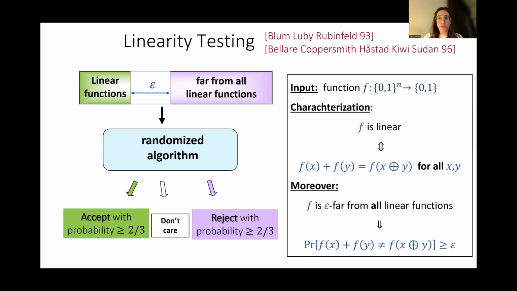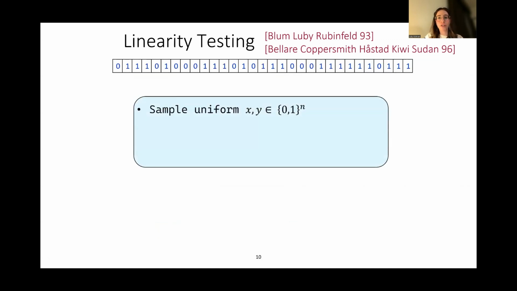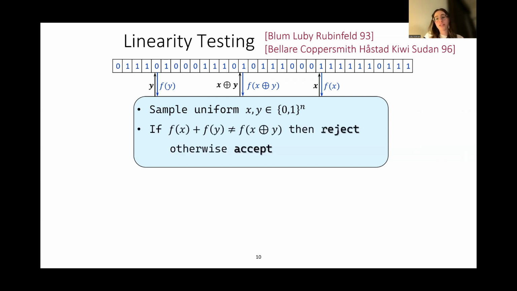So there is a natural algorithm here. Let's do some animation for this. We have the algorithm, and it wants to test linearity. So sample x and y, query their values, and the next query is x XOR y. Once you have the information f(x), f(y), and f(x XOR y), it can ask whether these three points form a violation of linearity and then reject, and otherwise it accepts.